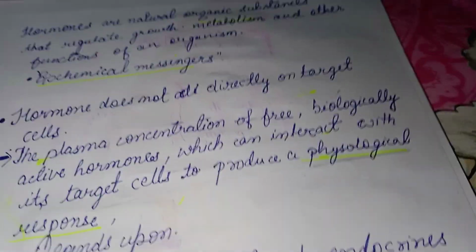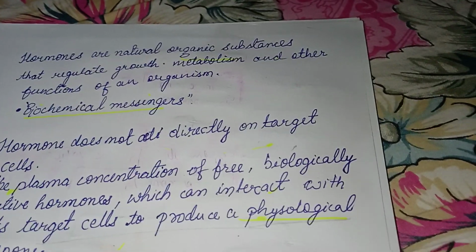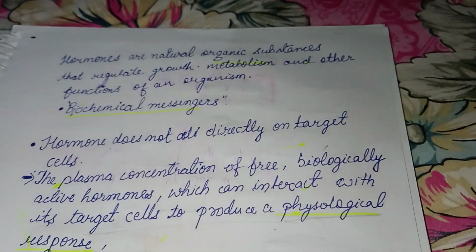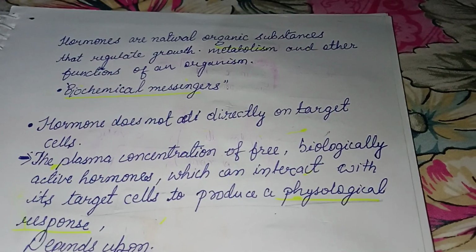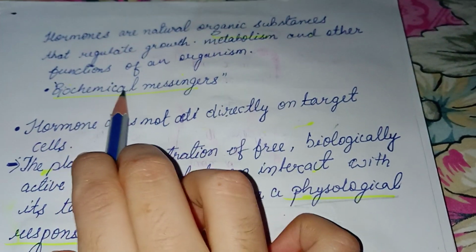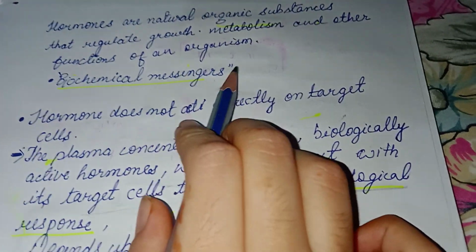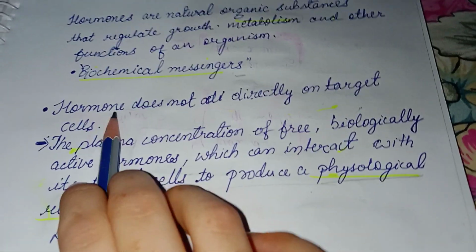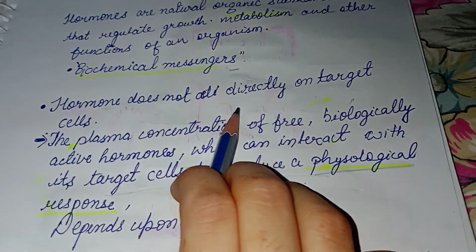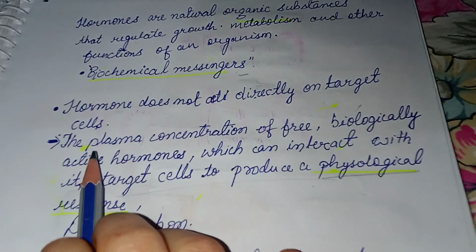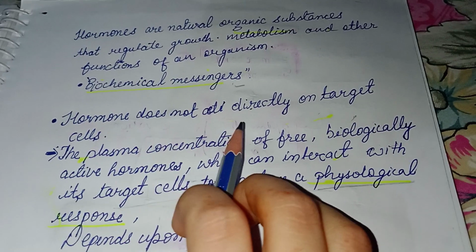Now, what are hormones? Hormones are natural organic substances that regulate growth and function of an organism. They are called biochemical messengers. Hormones do not act directly on the target cell.